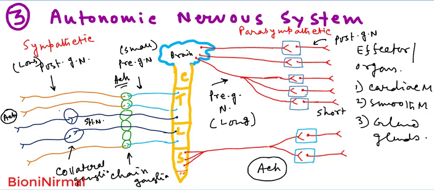The neurons which secrete acetylcholine as the neurotransmitter are called cholinergic neurons, and most of the postganglionic neurons in the sympathetic division secrete norepinephrine as the neurotransmitter, right? Most of the postganglionic neurons secrete norepinephrine, and the neurons which secrete norepinephrine as the neurotransmitter are known as adrenergic neurons. So this is the basic difference between the sympathetic and the parasympathetic division.